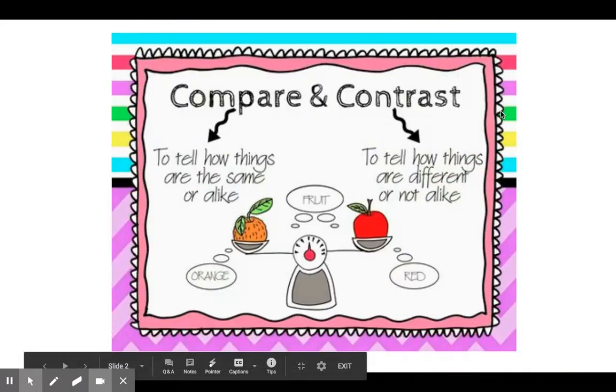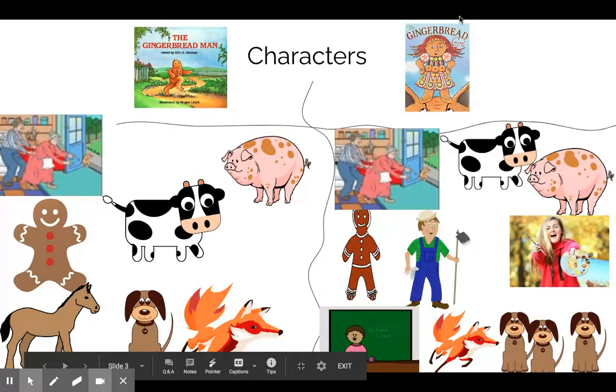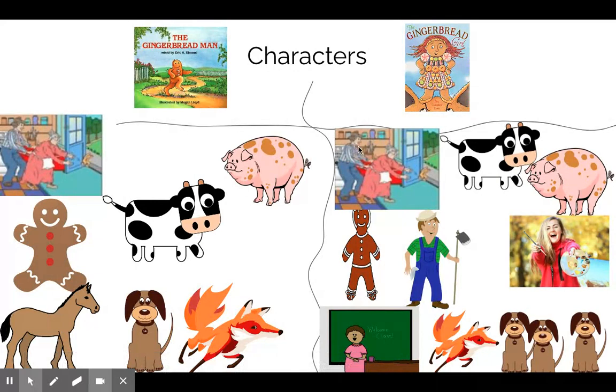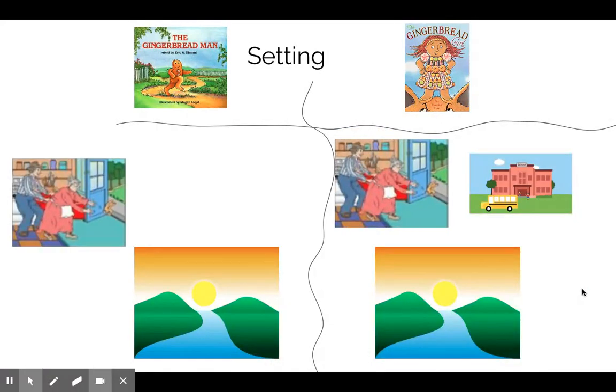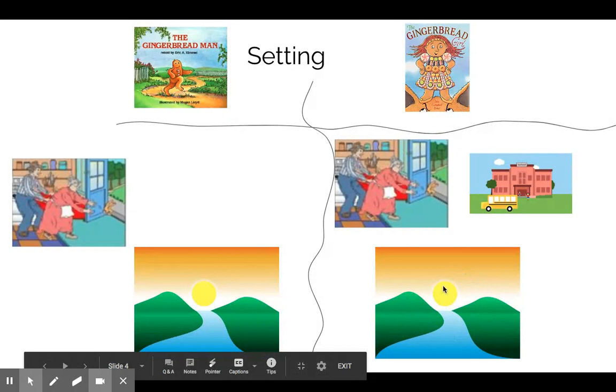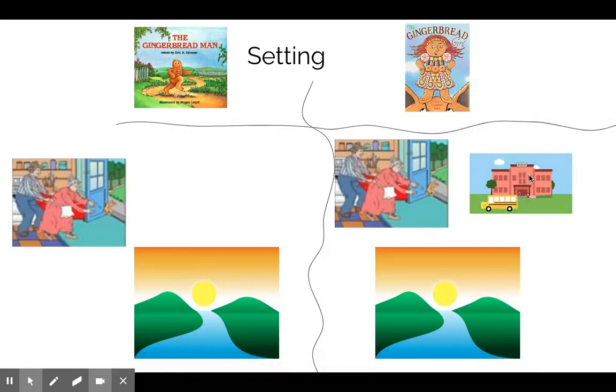These are the characters in the Gingerbread Girl. The old man and the old woman, the cow, the pig, the gingerbread girl, the farmer, the artist, the teacher and the school kids, the fox, and the 3 dogs. Now let's look at the settings in the Gingerbread Girl. They started out in a house, and they did go outside to the river, but they also went to a school when the teacher and the school children were there.